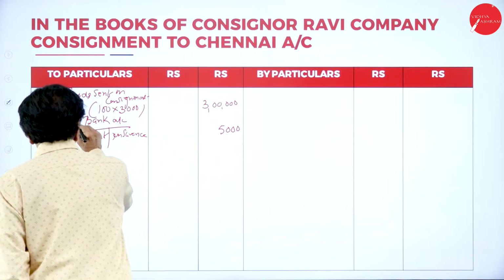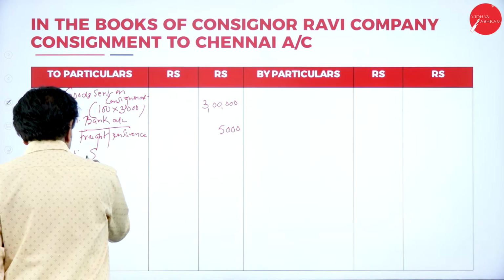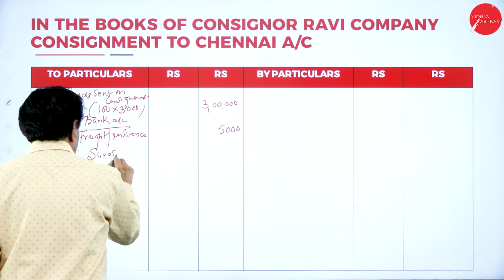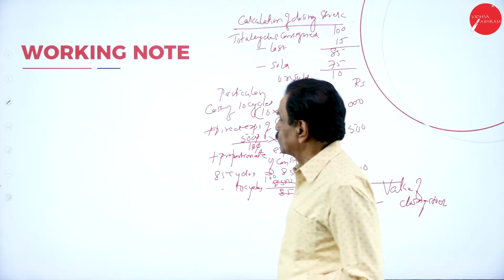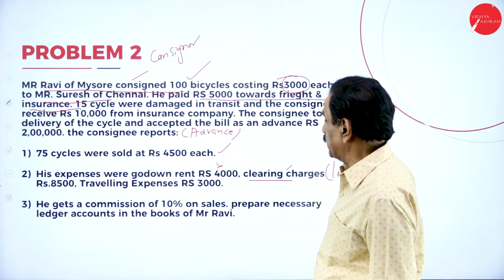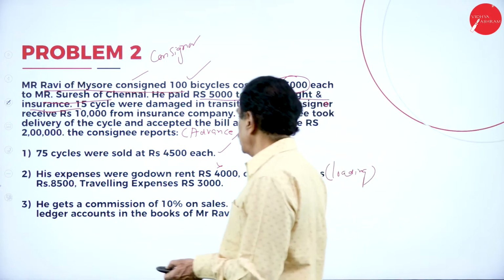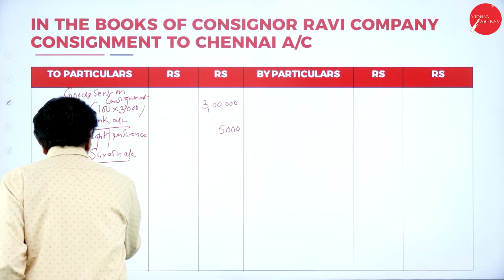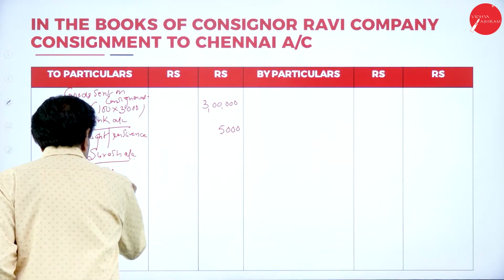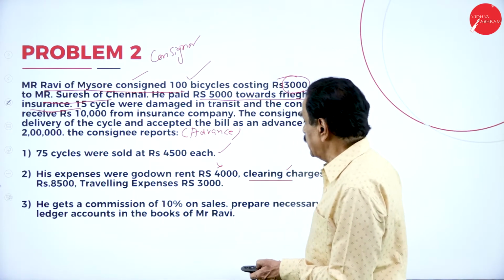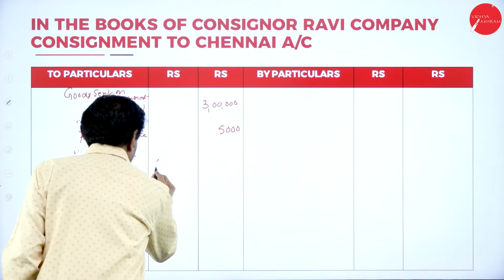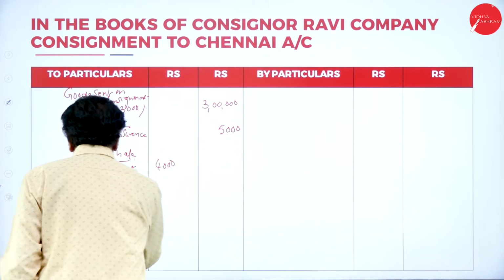To Suresh account, write his expenditure. What are his expenditures? Godown rent. How much did he incur? Godown rent 4,000. Clearing charges.